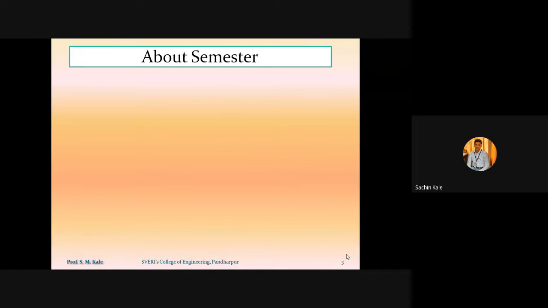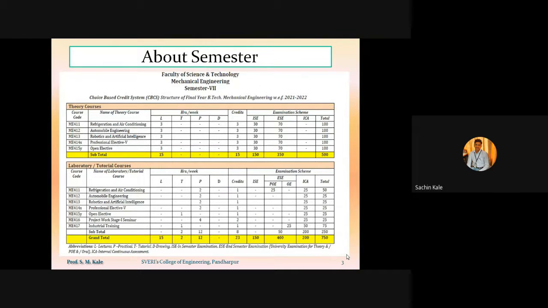As this is the first semester of final year BTech, the syllabus has somewhat changed. First of all, I will show the syllabus structure, the subjects you have to deal with this semester. A total of 5 subjects will be there. The first subject will be refrigeration and air conditioning, and the second will be automobile engineering. For refrigeration and air conditioning, I will be the subject teacher as well as the practical teacher. For automobile engineering, R.R. Gidde sir will be there for theory as well as practical.